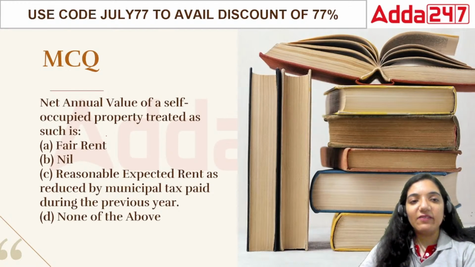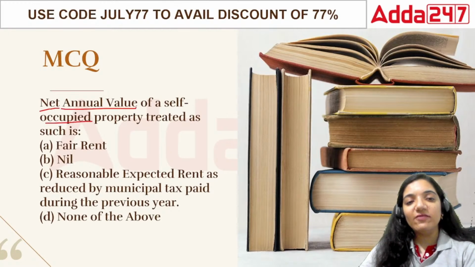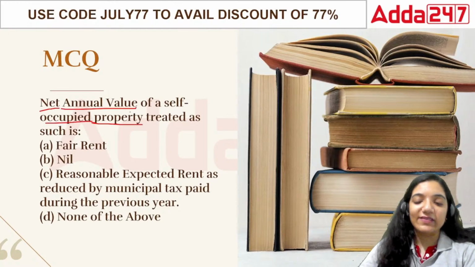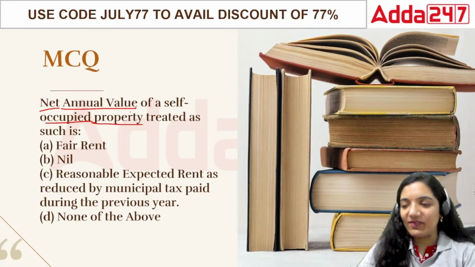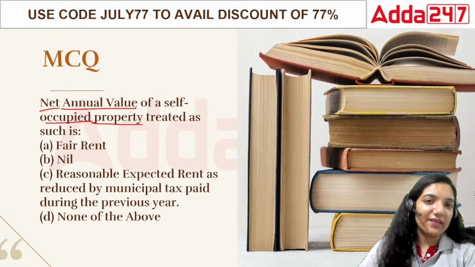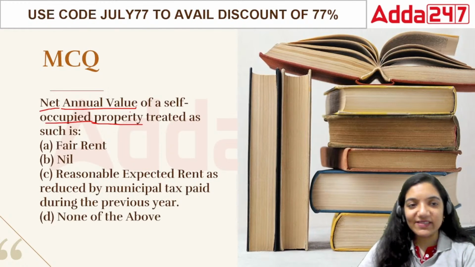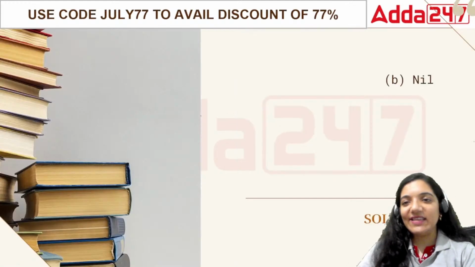When I talk about the net annual value of a self-occupied property, this is basically a property which I own. So I won't give rent to myself. It's like I'm giving rent from my right pocket to my left pocket. That never makes sense. So the annual value of a self-occupied property is always treated as 0.